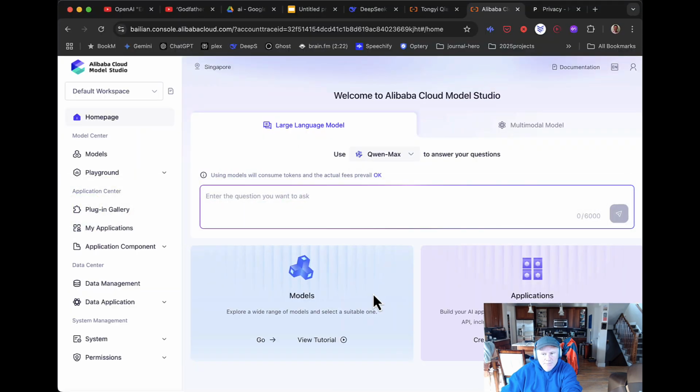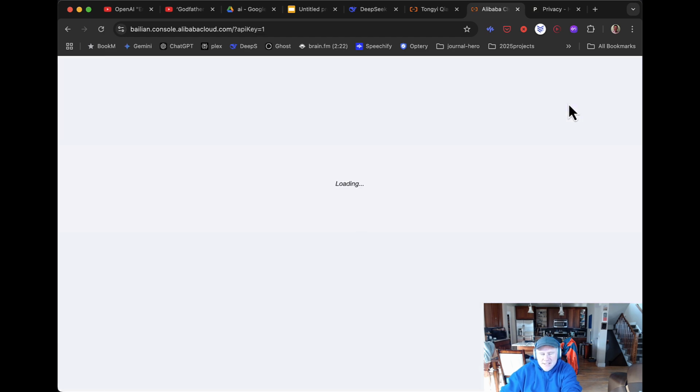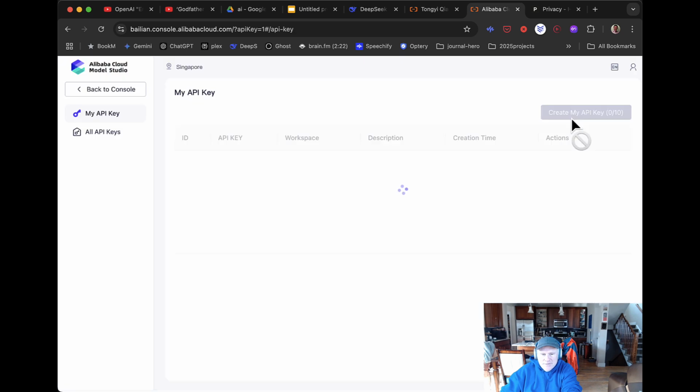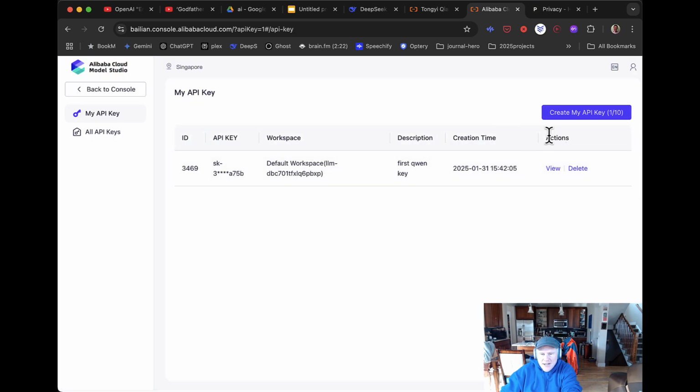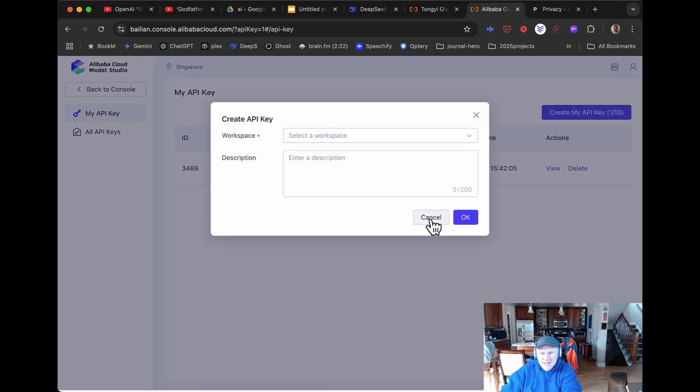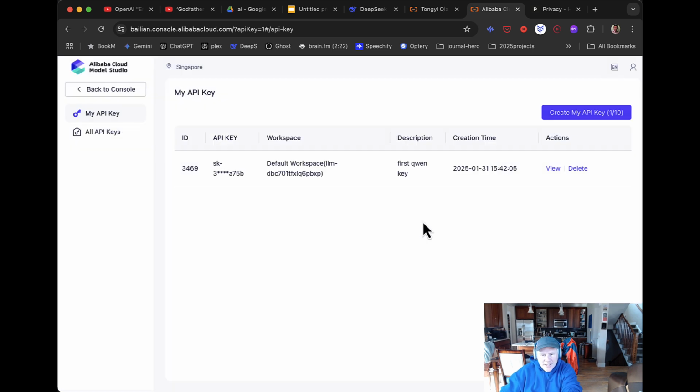And then once you get here, you can generate an API key. So it's a standard API key generation screen. You can actually go back and see your API key, which most of these, you can't do after you create it. But anyway, just say create my API key, fill this in. You'll get a key. I'll just do it. No, I'm not going to do it because I don't want to show the key that it generates, even though I would delete it right away. Anyway, do that. Then you have the key.